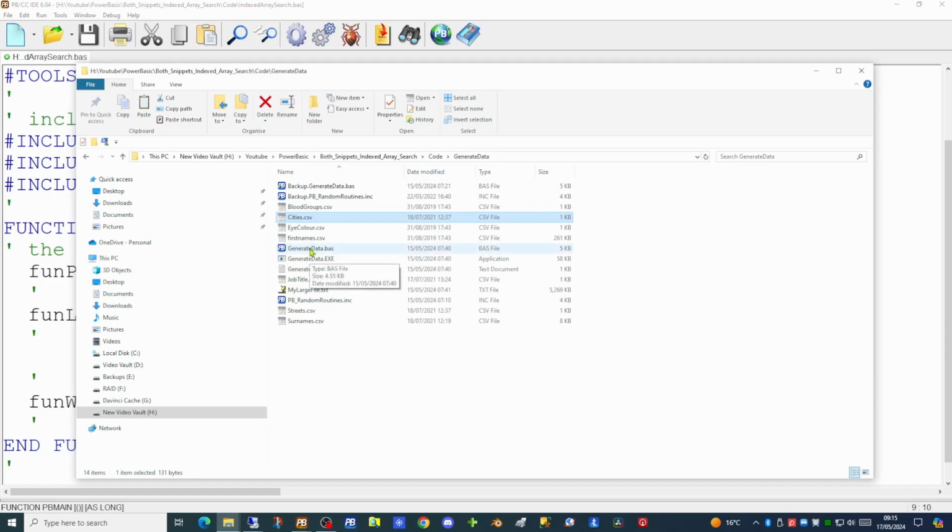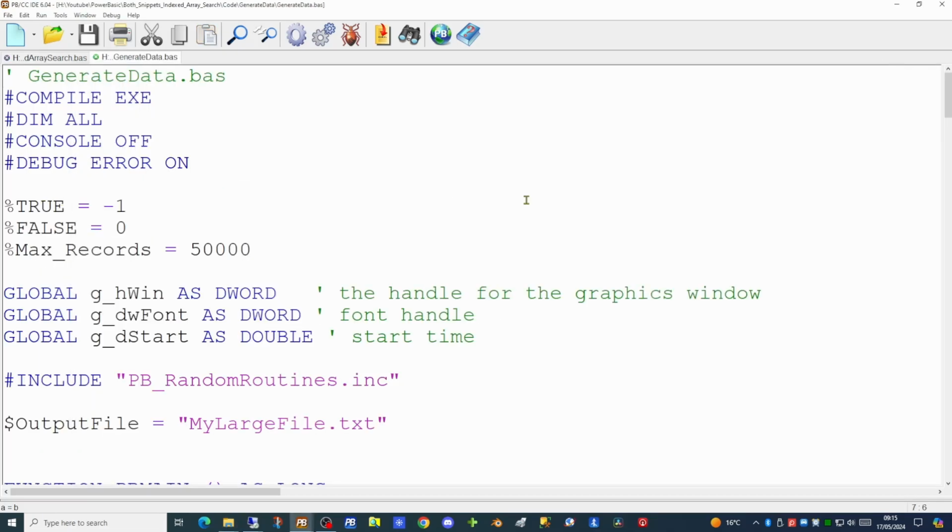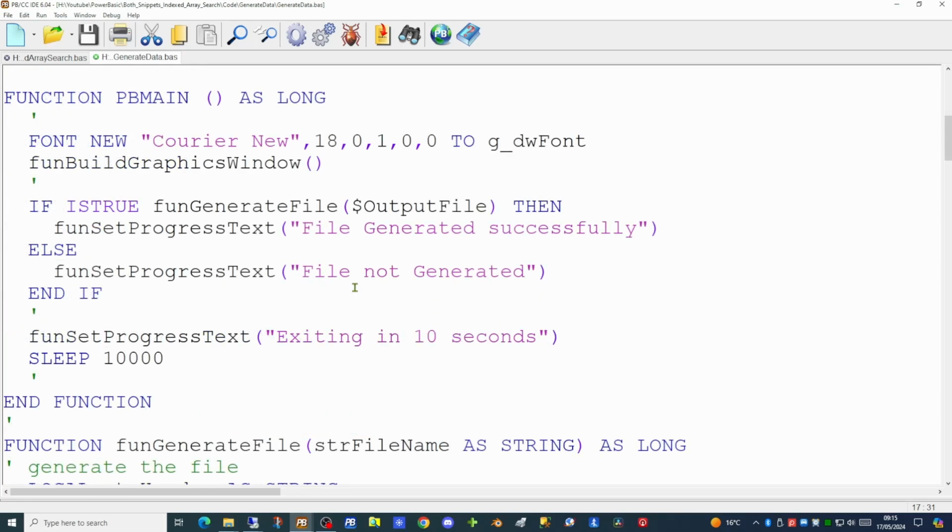If we have a look at the code briefly that generates this information. In this application, we're setting a constant to the value of 50,000. This is the number of records of data that this application is going to generate. It's pulling in a library which we developed previously called random routines. And the output from this application is going to be a text file called mylargefile.txt.